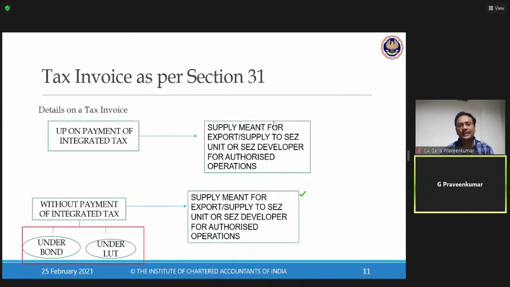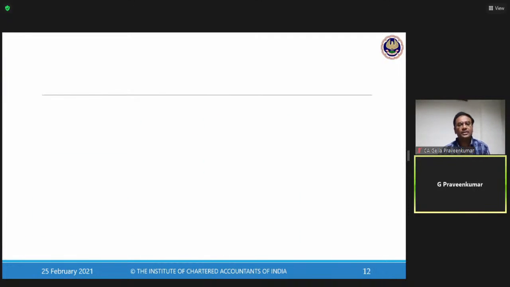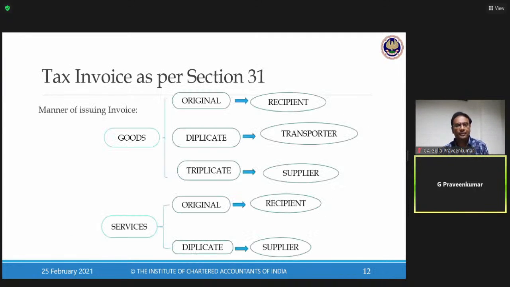So what if I'm exporting under payment of tax? Now this export with payment of tax, when we deal with refund, I'll touch upon in detail. Why do we make an export? Why do we supply to SEZ with payment of tax? If it is with payment of tax, I have to put this language, called, it is a supply meant for export or a supply to SEZ unit or SEZ developer for authorized operations. This is something which I have to mandatorily put when I'm issuing a tax invoice for a zero rated supply.